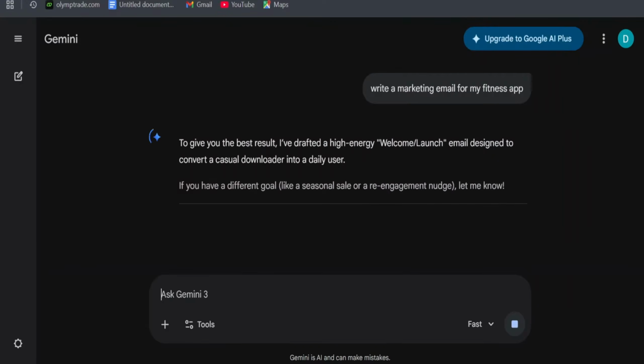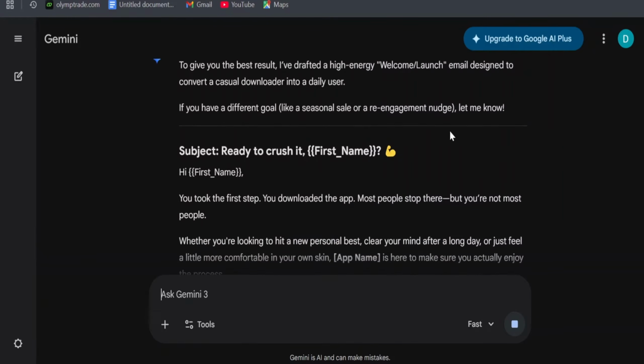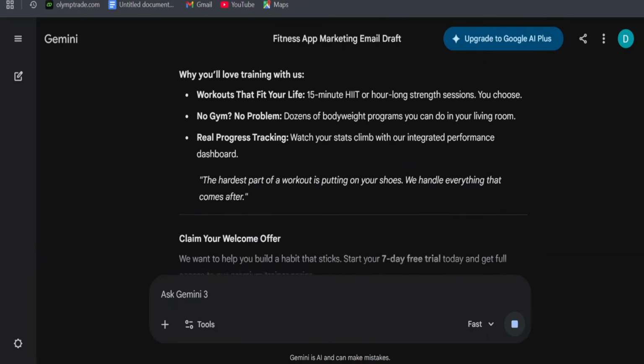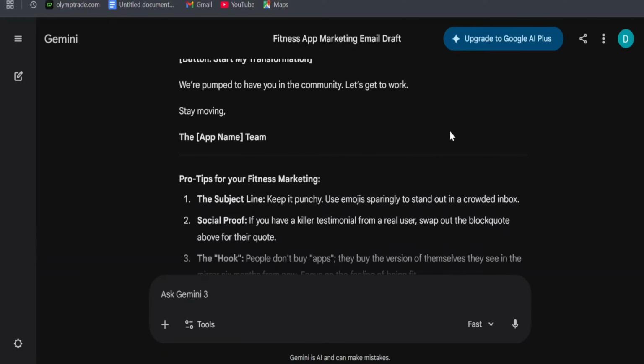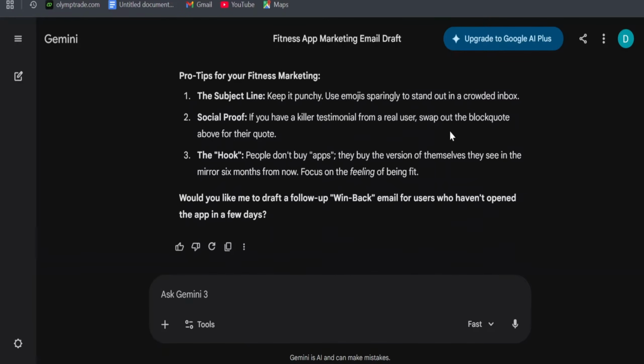Now, this is how most people use AI. And if you look at the response, it looks okay, but it's boring, generic, and sounds like every other thing an AI generates on the internet. Now, watch what happens when we change how we talk to the AI.